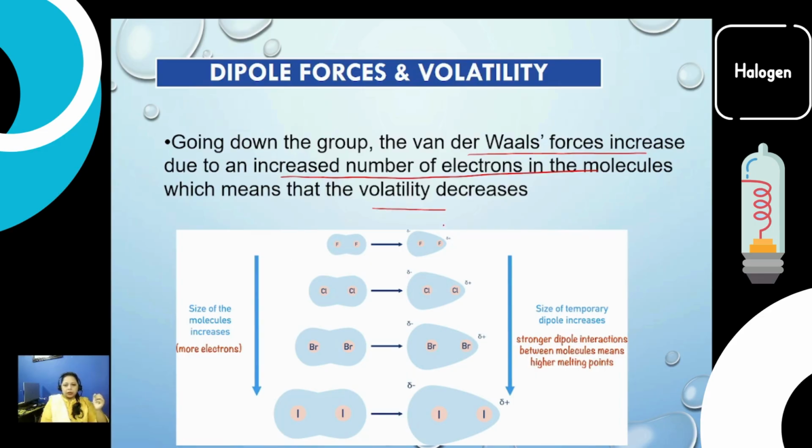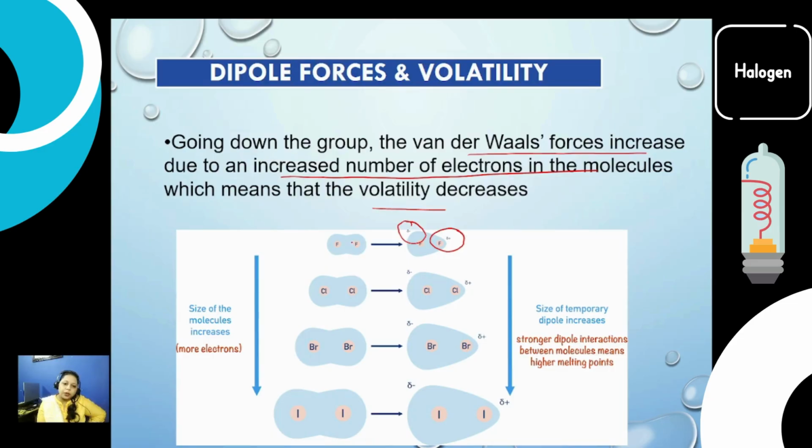So let's go into how a dipole is actually created. Whenever a certain molecule passes closer to them, there would be a partial negative charge on one end and a partial positive charge on the other end. Why is this so?